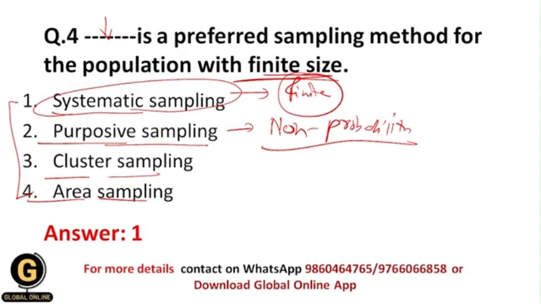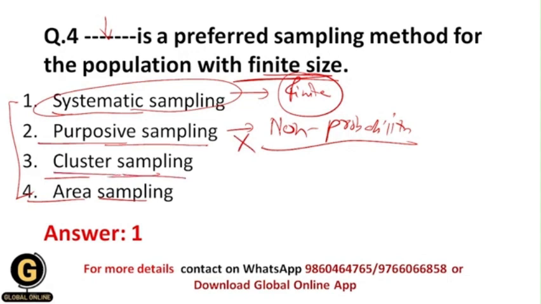And that's why here the researcher doesn't consider exactly whether the population is finite or not. Actually, whether the population is finite or infinite does not matter in this case, because the researcher only wants those participants who have the specific characteristics that the researcher wants in his or her study. That's why this option gets eliminated.